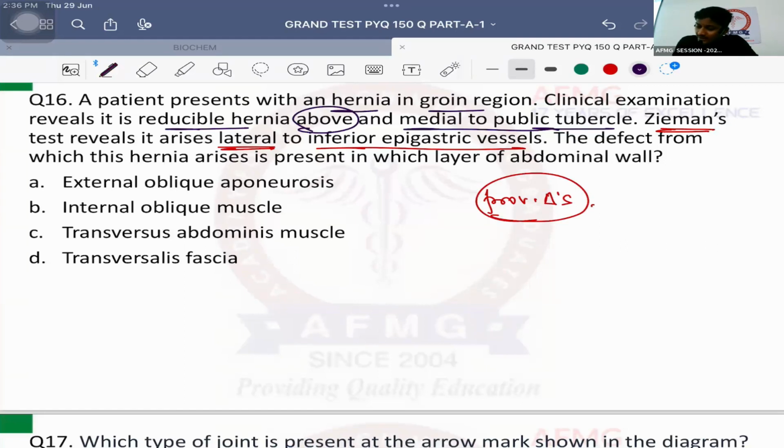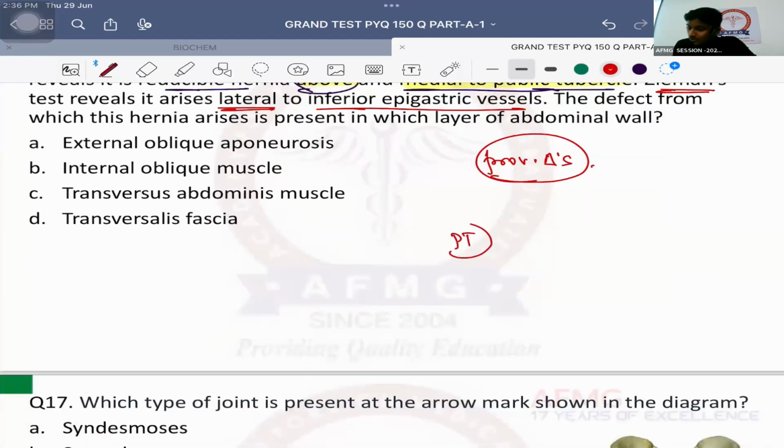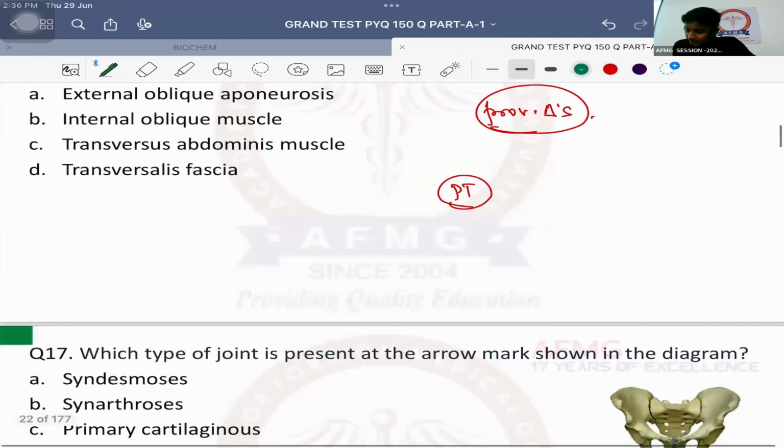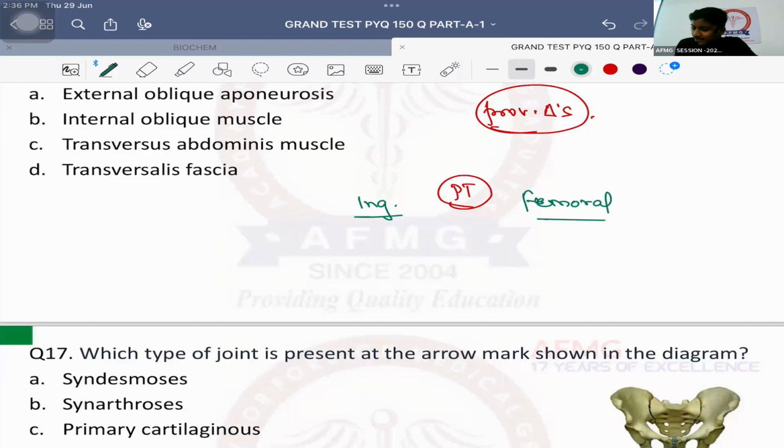Shabash. First of all, when they said it is above and medial to the pubic tubercle, it was to differentiate it from? Very good. So the pubic tubercle is a landmark which differentiates inguinal hernia from femoral hernia. If the hernia is above and medial to the pubic tubercle, it is an inguinal hernia. And if the hernia is below and lateral to the pubic tubercle, it is a femoral hernia. So to differentiate between inguinal and femoral hernia, we have the pubic tubercle as the landmark.